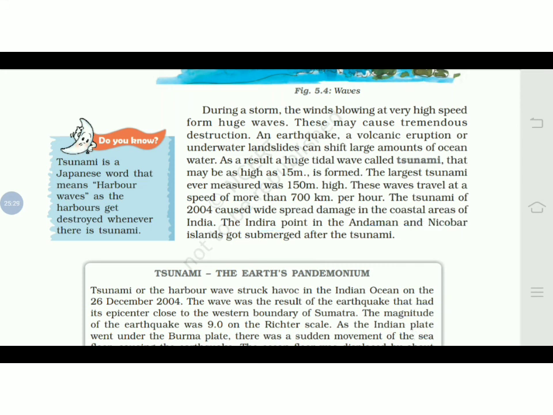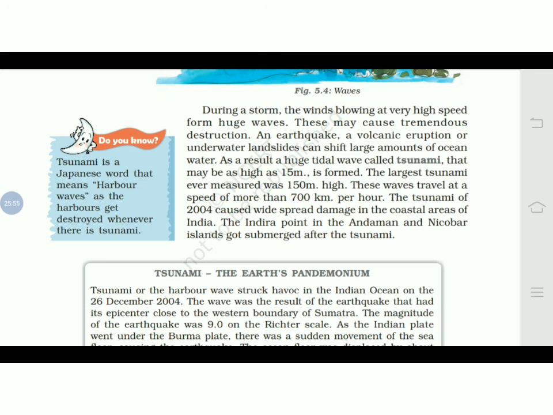See the left hand side. Do you know about tsunami? It is a Japanese word that means harbor waves, as harbors get destroyed whenever there is a tsunami. So the word is taken from Japanese. It means harbor waves. That is damaging because the water is coming towards the land area and